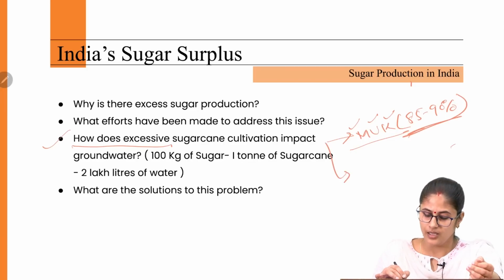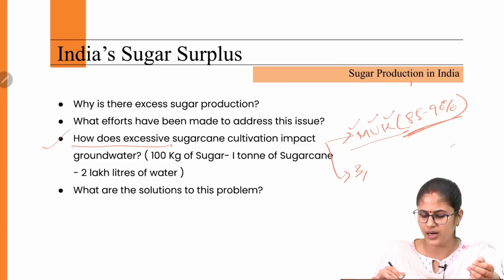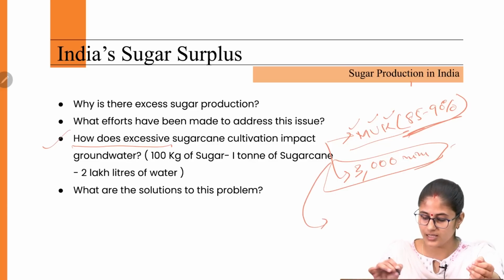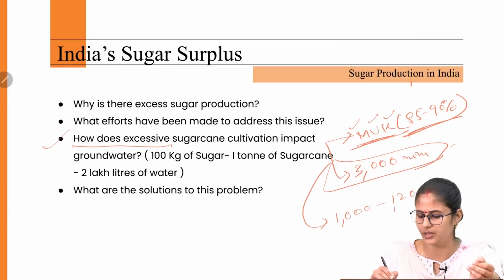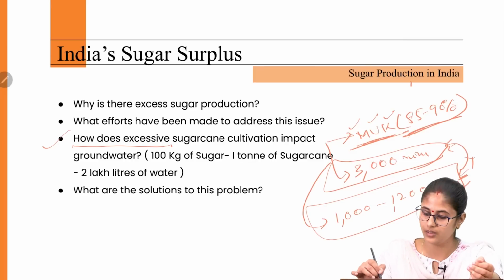And if sugarcane was a totally rain-fed crop, then it would have required around 3000 millimeter of rainfall in a particular year. But what we are witnessing is, these 3 states only receive around 1000 to 1200 millimeter of rainfall. So from where is this deficit being covered? It is through groundwater. Okay.